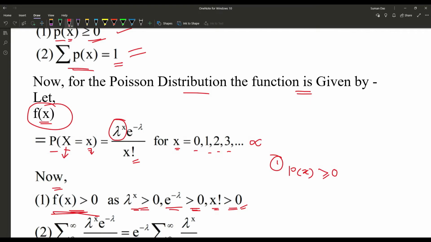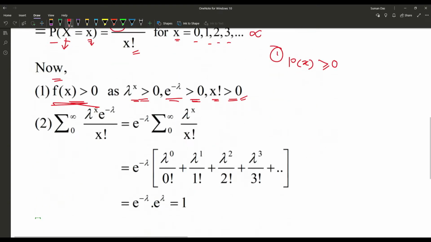Now the second condition, the summation of P(x) must be 1. Let's check whether the second condition is satisfied or not. We have the summation from 0 to infinity of lambda to the power x times e to the power minus lambda upon x factorial.